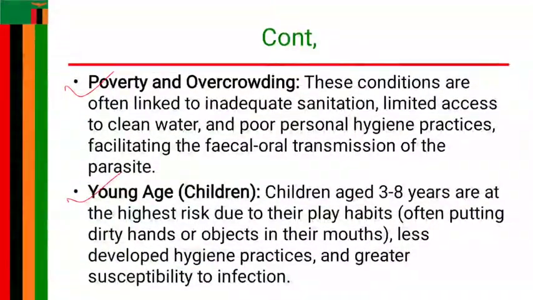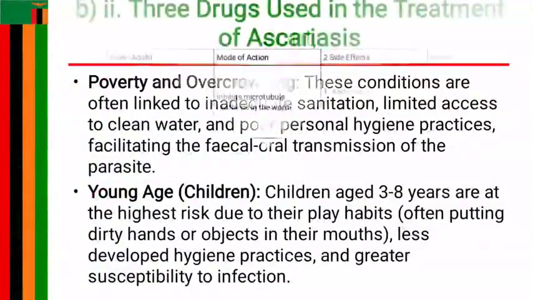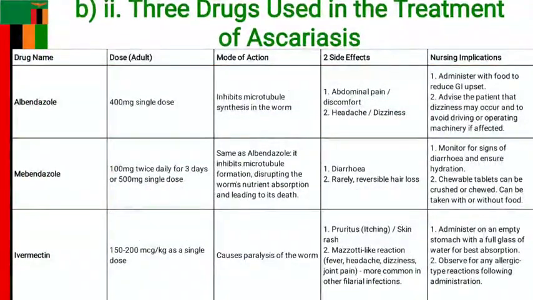Young age or children, and this is because if you look at the developmental milestones of a child, there's a phase referred to as the oral stage, where the child easily puts things or dirty things in the mouth. Whatever they see, they put in the mouth, and this may easily cause introduction of the eggs for ascariasis in the mouth of a child, because they are putting in dirty things. So those are the risk factors of ascariasis that we can discuss.